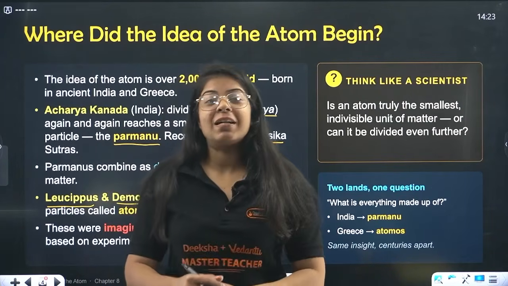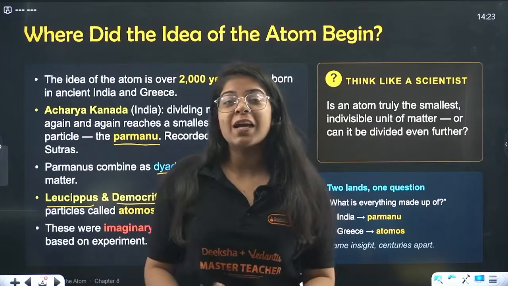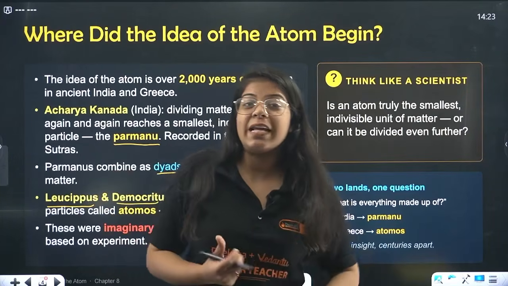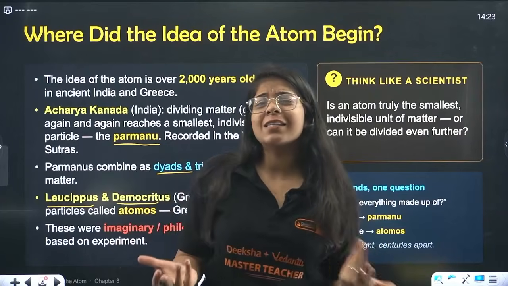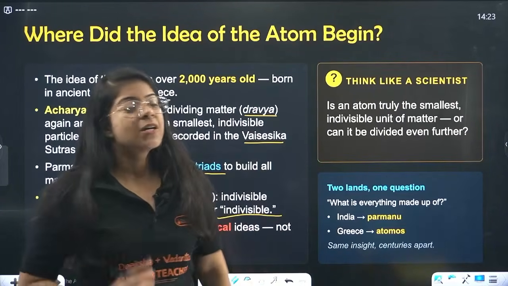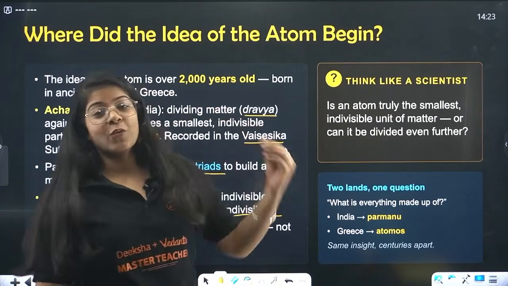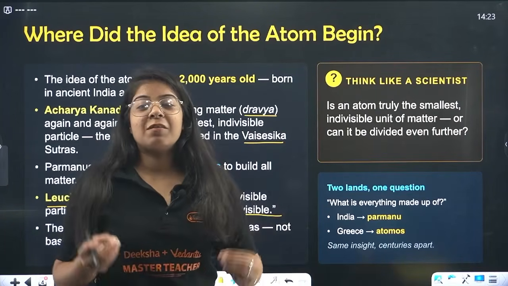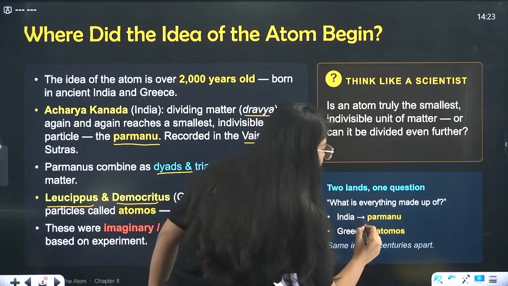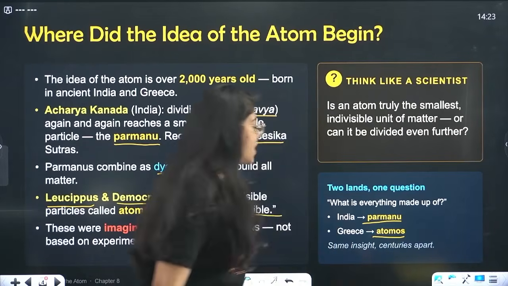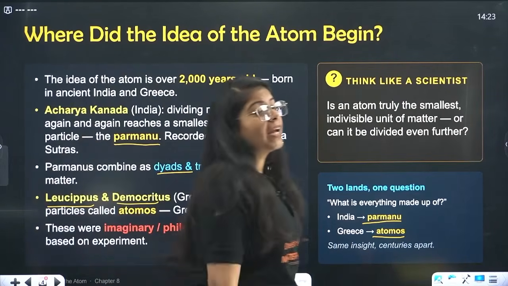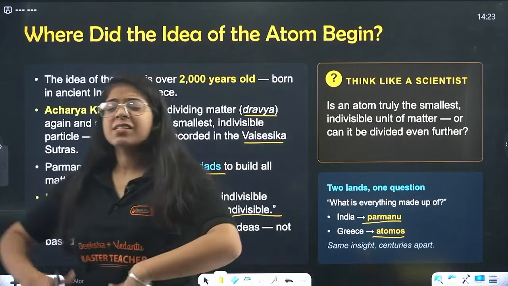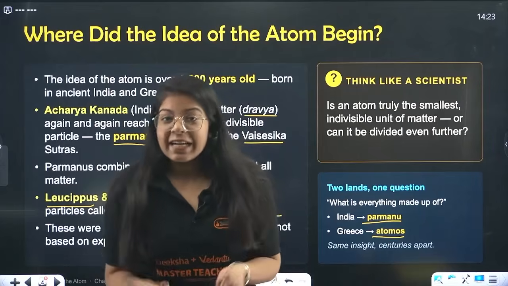Now we'll slowly build up. I won't tell you everything, but we'll see what the atom consists of, what is inside the atom, how the parts are reacting, how they are flowing inside the atom. We'll see everything. So basically two lands, one question. Greece and India only had one question: what is everything made up of? In India we called it Parmanu, in Greece they called it atomos. Same insight, centuries apart.